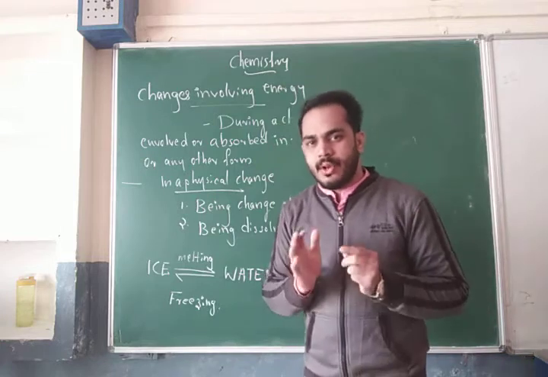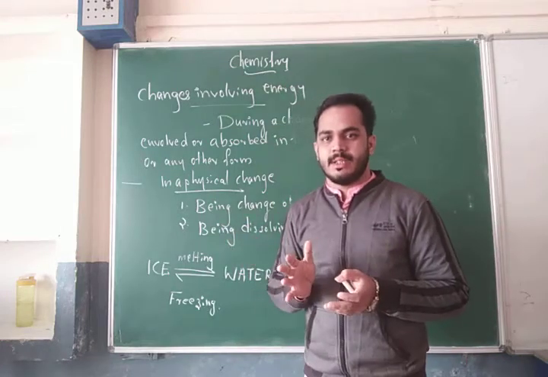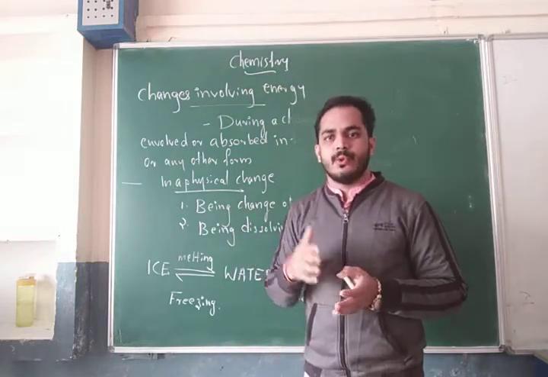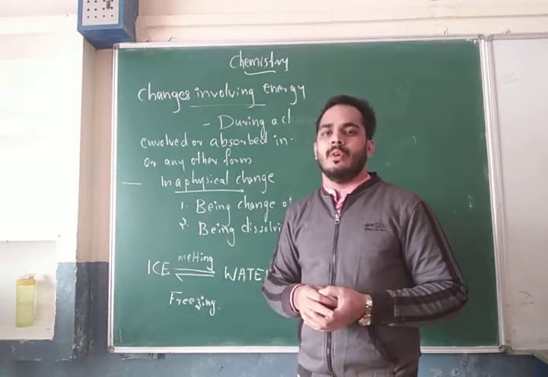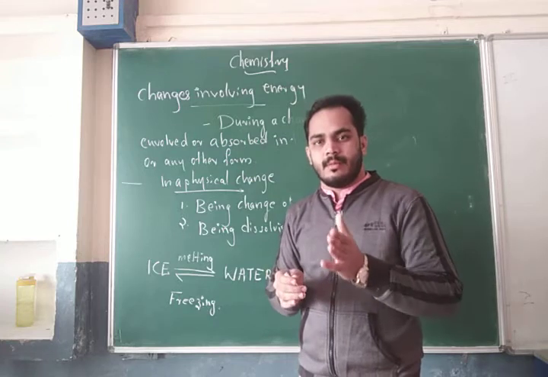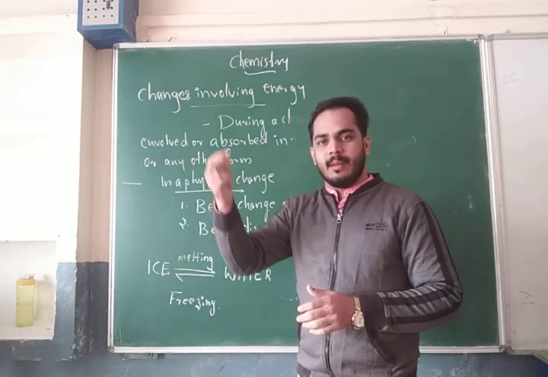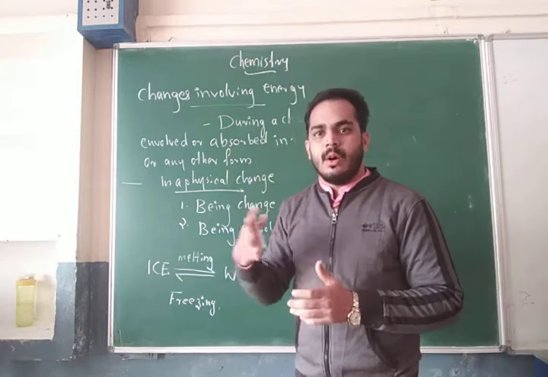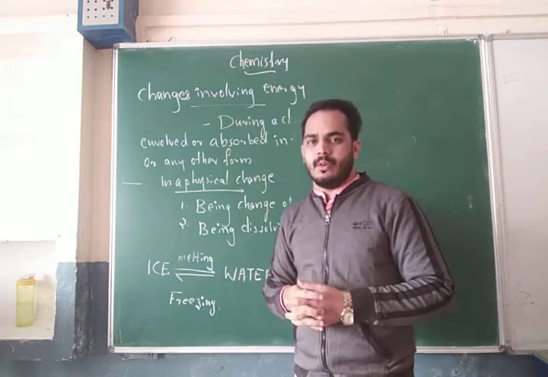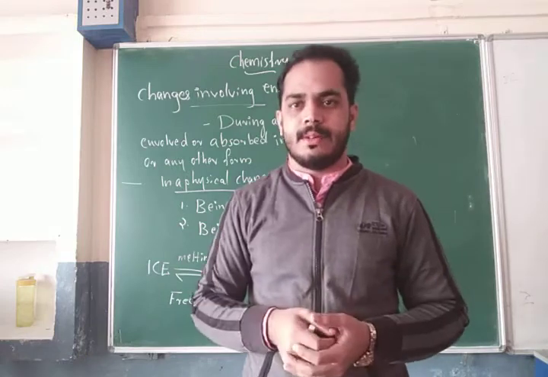So I hope all of you understood physical and chemical change, and that these changes involve energy changes. So chemical change: first example, photosynthesis, with the help of sunlight. The sunlight is absorbed by the plants, as a result they produce food. So I hope all of you understood this topic.